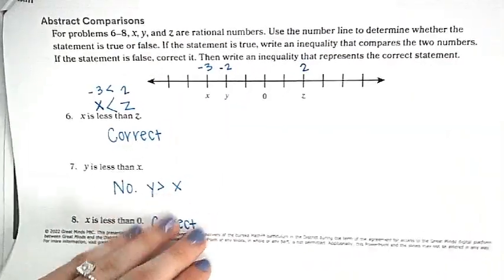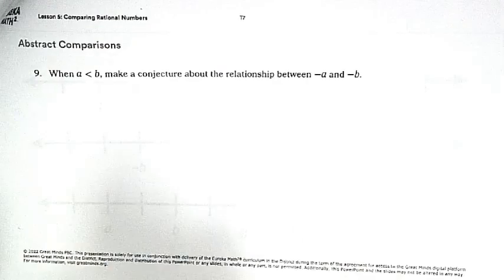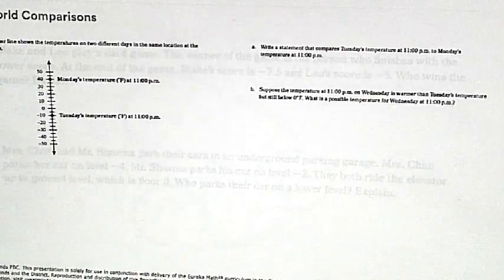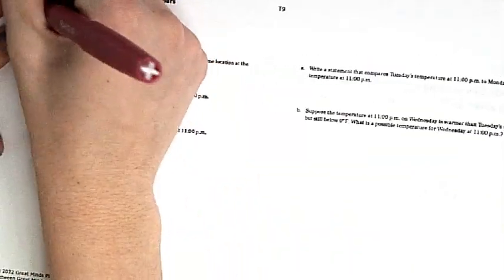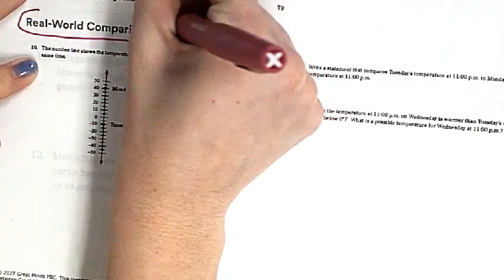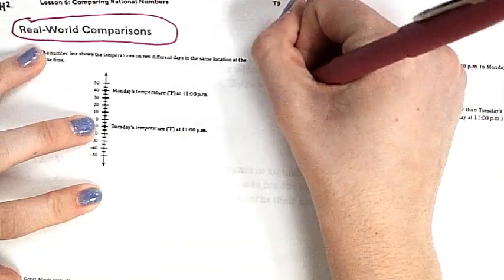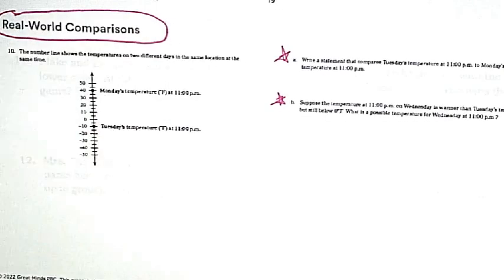Okay, number 9, this is where we're going to do our activity. Okay, everyone's on number 10. Let's look. These are real-world comparisons. Everyone circle where it says real-world comparisons. On your exit ticket, and I'm sure on your test, it's going to ask you to make your own real-world comparisons. Here are 2 awesome examples of that we can study in the future.